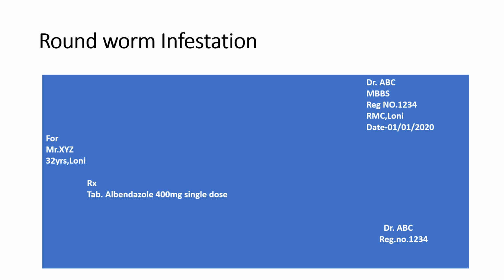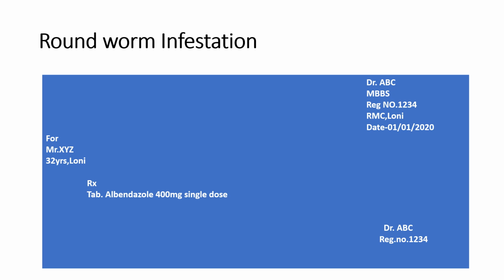After oral administration, albendazole undergoes first pass metabolism in the liver and forms its active metabolite, albendazole sulfoxide. It is well distributed in tissue, bile and CSF, and it has a plasma half-life of 8 to 12 hours. It has larvicidal action in ascariasis.